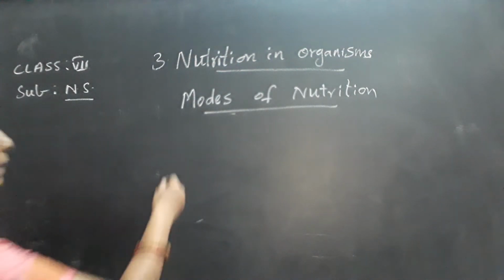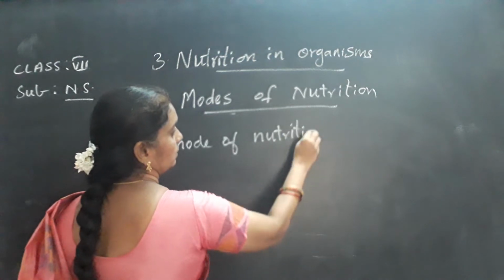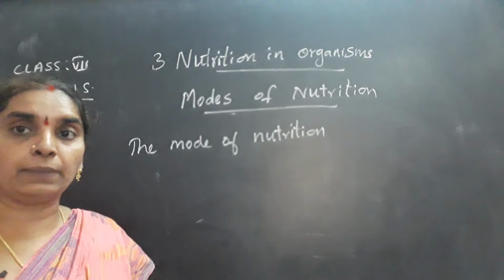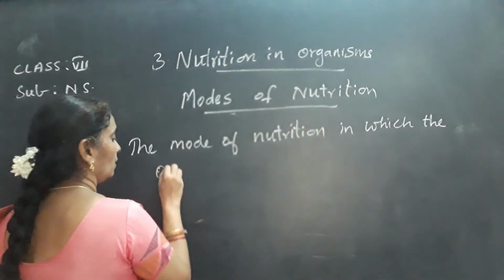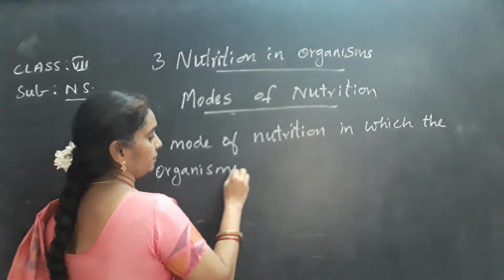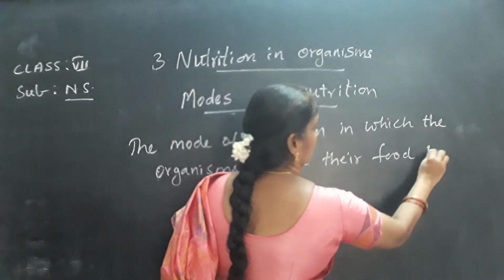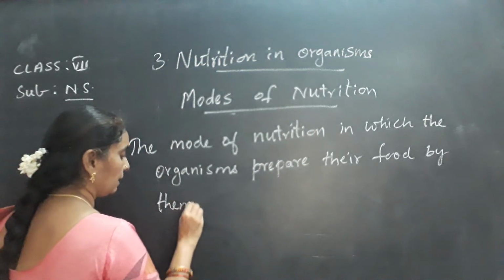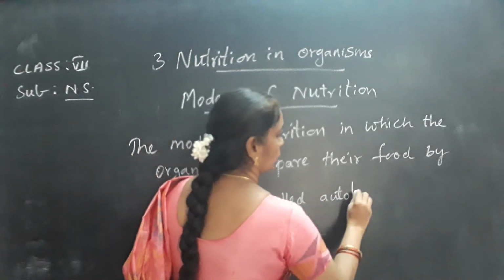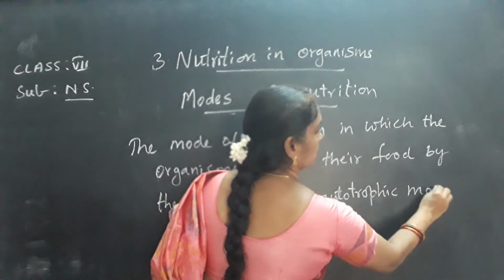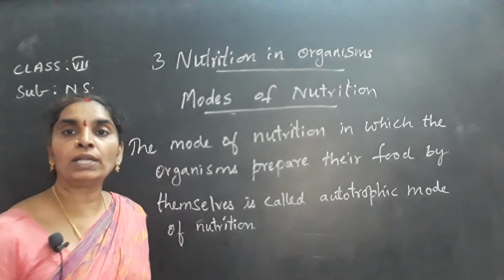Autotrophic mode of nutrition is the mode of nutrition in which the organisms prepare their food by themselves. Note down, children, in your notebooks.